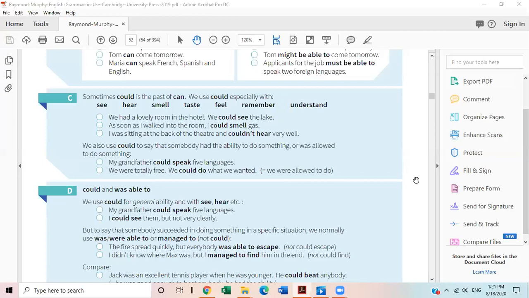We also use could to say that somebody had the ability to do something or was allowed to do something. Like my grandmother could speak 5 languages. You are talking about your grandmother who maybe is alive or maybe isn't, so you are talking about the past and giving past references. We were totally free. We could do what we wanted. It means we were allowed to do what we wanted.